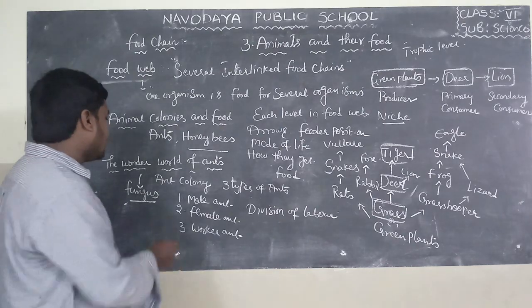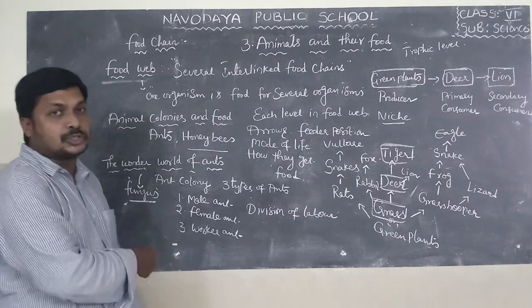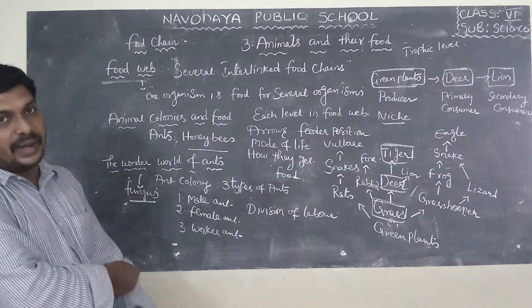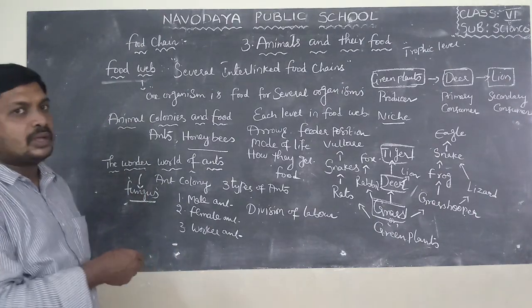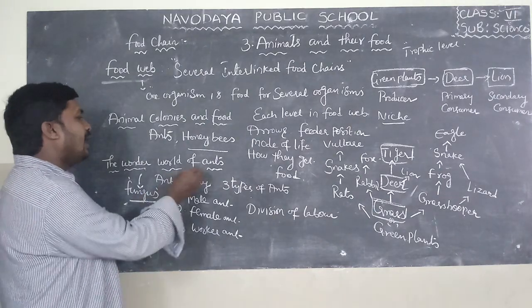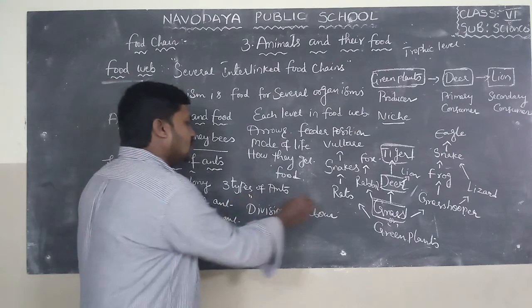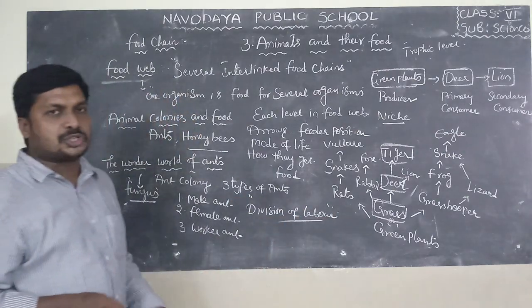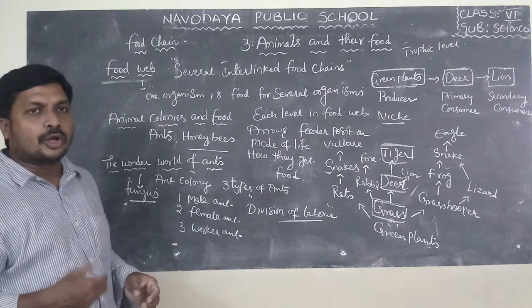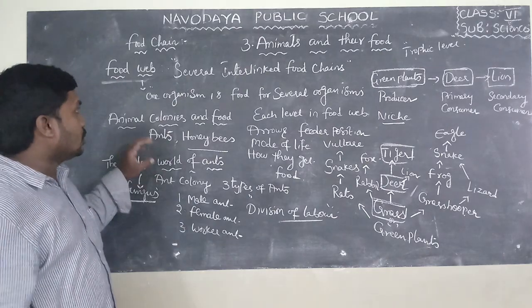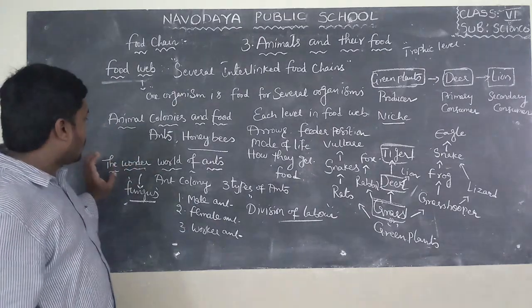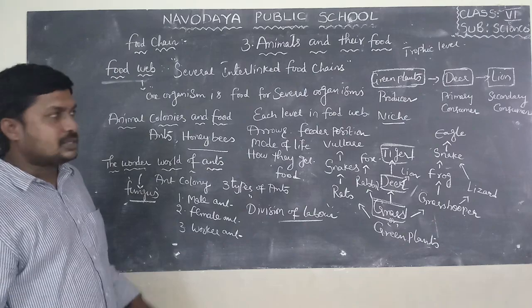This helps to increase a type of fungus which grows on the leaf bed. This is the food for ants. So in ants we can find division of labor, which means they share the work with colony members. So this is about the wonder world of ants.